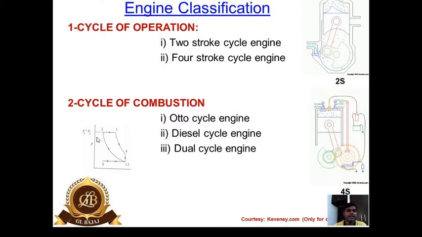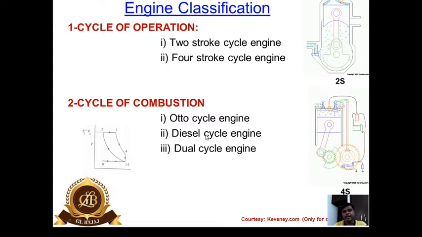I have drawn this diesel cycle here on a PV diagram. This is a PV diagram, pressure volume diagram. This 0 to 1 corresponds to the suction process, 1 to 2 corresponds to the reversible adiabatic compression process, 2 to 3 corresponds to constant pressure heat addition. Here in this case, the heat is being added at constant pressure. 3 to 4 is the isentropic expansion process, and 4 to 1 is the constant volume heat rejection. So in the Otto cycle, the heat addition process is at constant volume. In the diesel cycle, it is constant pressure heat addition, but the heat rejection process remains the same.